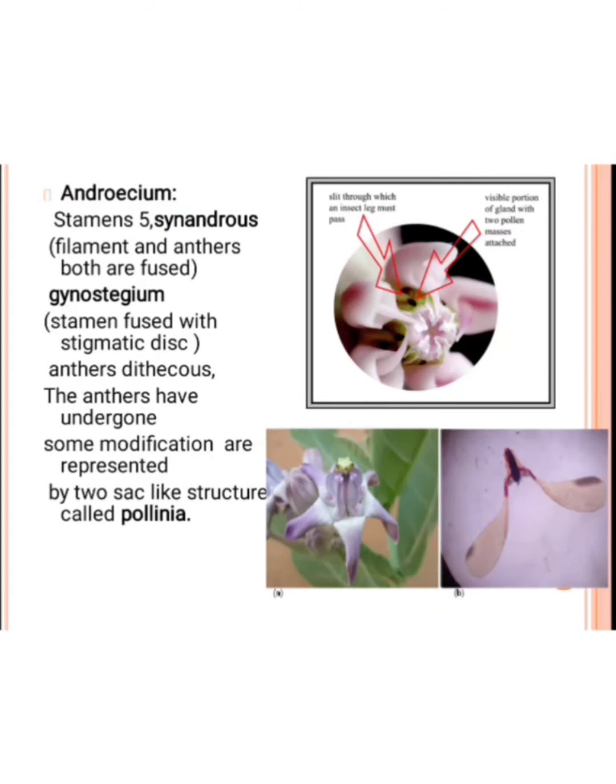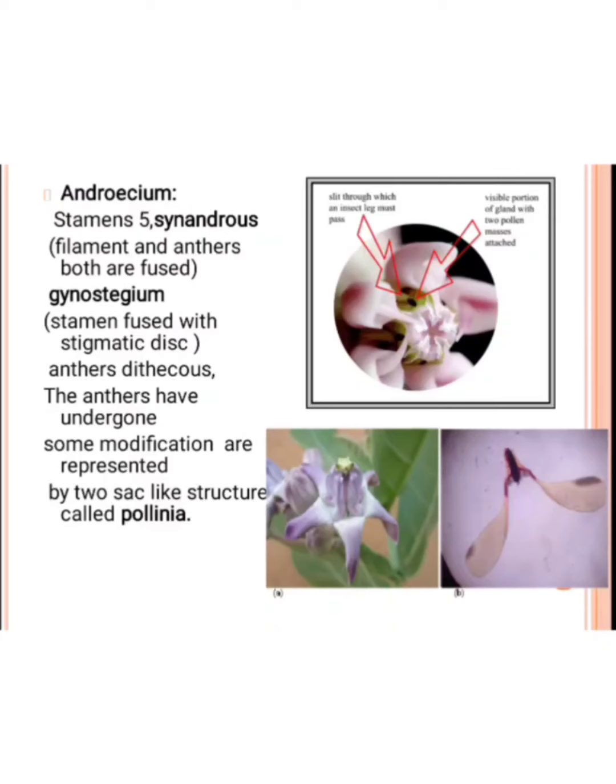The androecium. In this androecium, the stamens are 5 in number, gynostegium, anthers are dithecous. The anthers have undergone some modification and are represented by 2 sac-like structures called pollinia. The stamens are 5 in number and they are syngenesious, which means the anthers as well as the filaments of the stamens are fused together along the whole length.